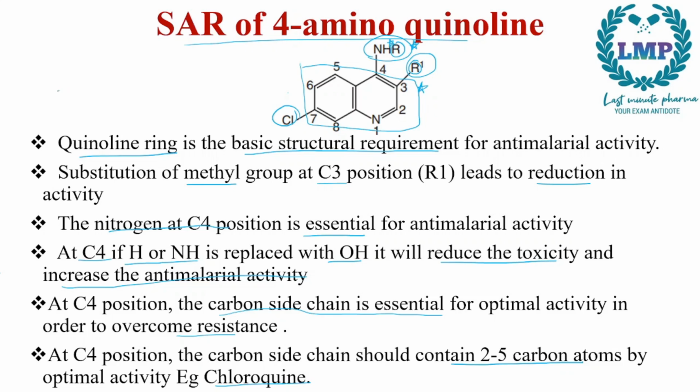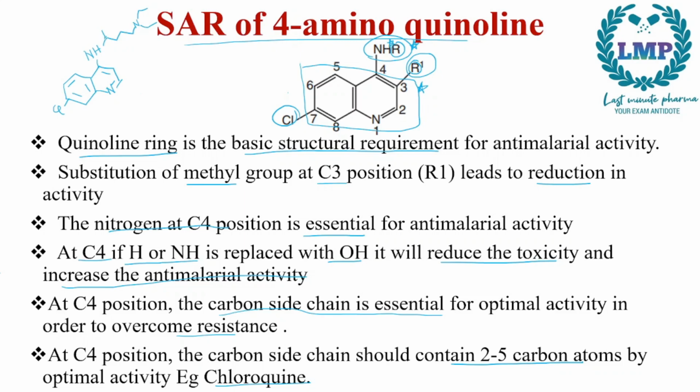Now for the structure of chloroquine, the structure of chloroquine is something like this. And H, and then we have a nitrogen right here and CH2CH3, CH2CH3, and a carbon right here.